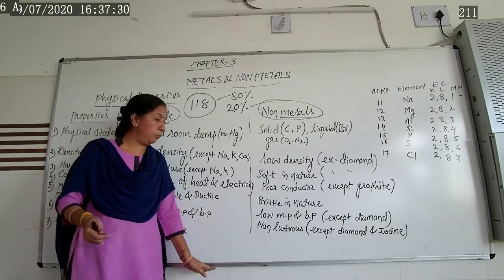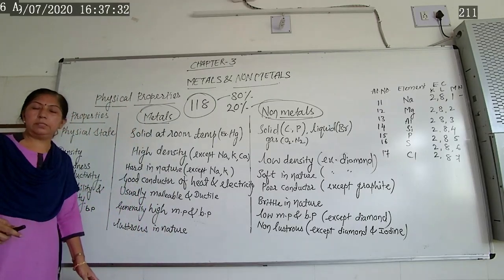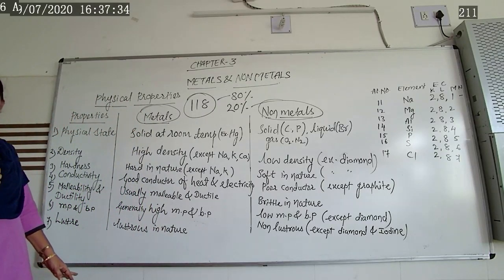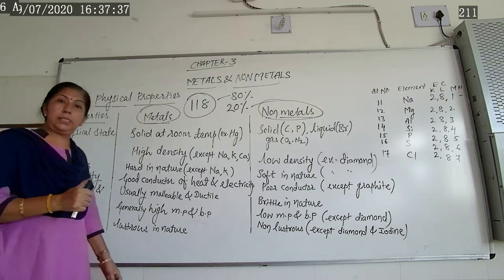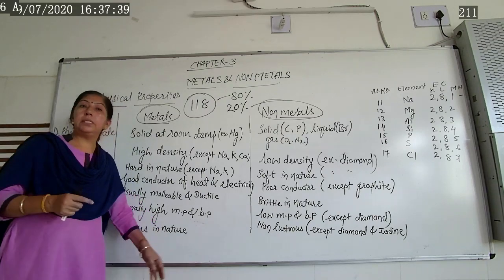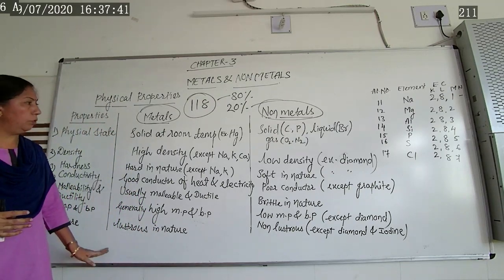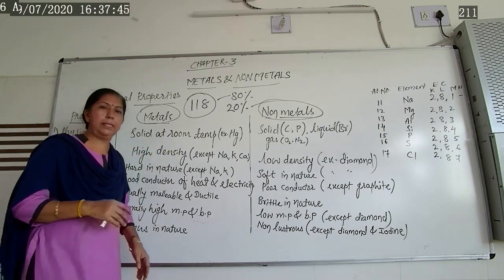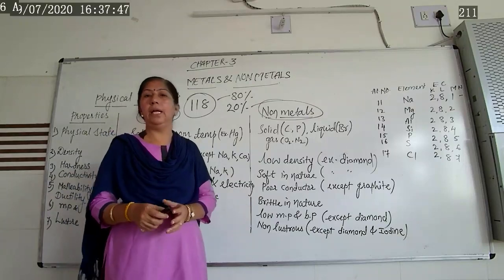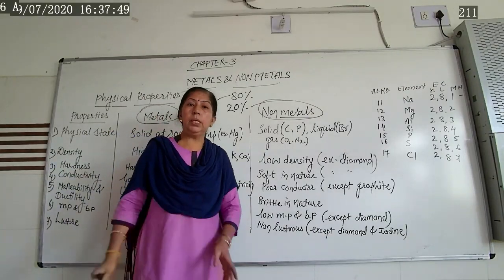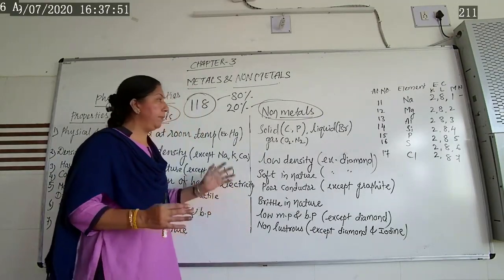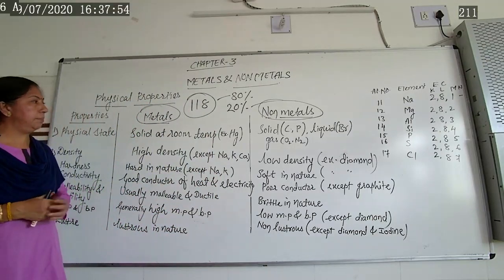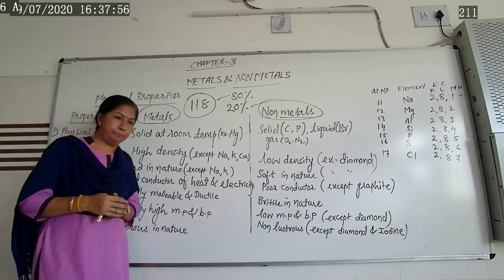So one cannot hold things with non-metals. So the holding capacity of metal is very, very high. That's why for construction purposes, for making big bridges, roads, as well as big buildings and machinery parts, they are using metal. So there is a wide variety of uses for metal as well as non-metal in day-to-day life. We will learn afterwards. So here we have discussed a few physical properties regarding metal and non-metal.